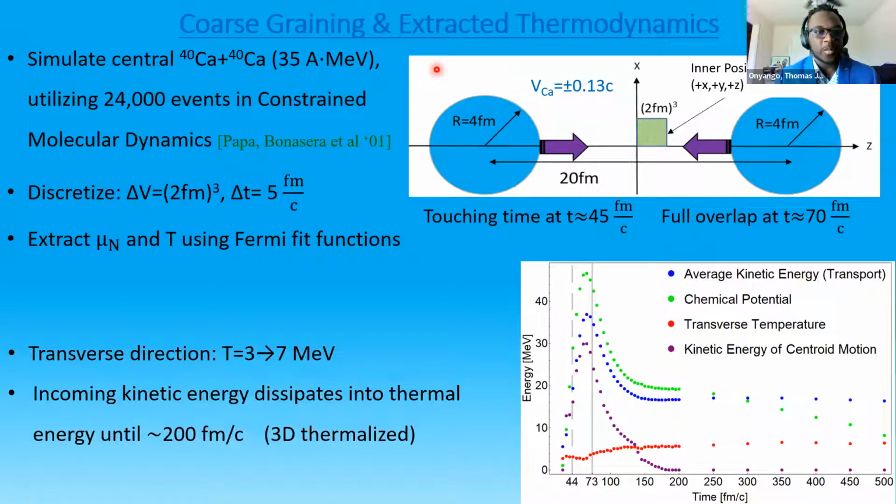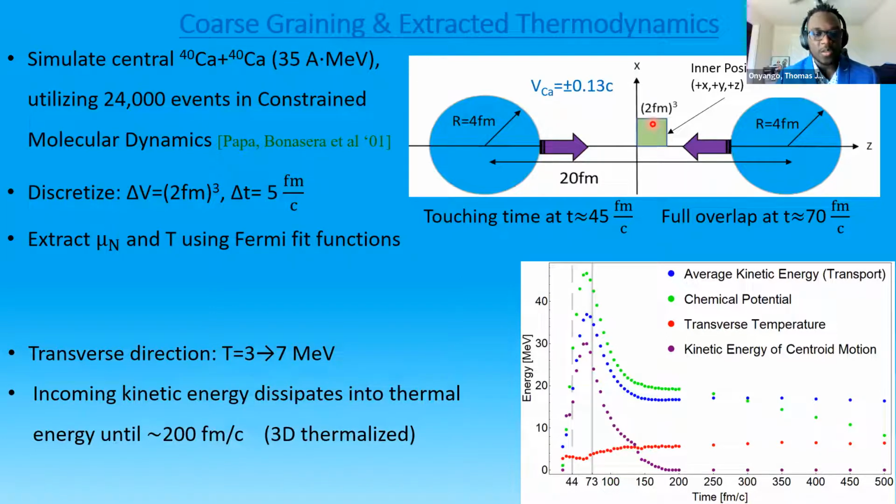The coarse graining prescription that we use is to discretize space into cells of 2 Fermi cubed and time steps of 5 Fermi over C. Here is a representation of one of our cells, and you'll see that it's adjacent to the center of our collision and not encompassing it. This one cell is representative of the 8 cells that are adjacent to the center of the collision that we extract our data from.